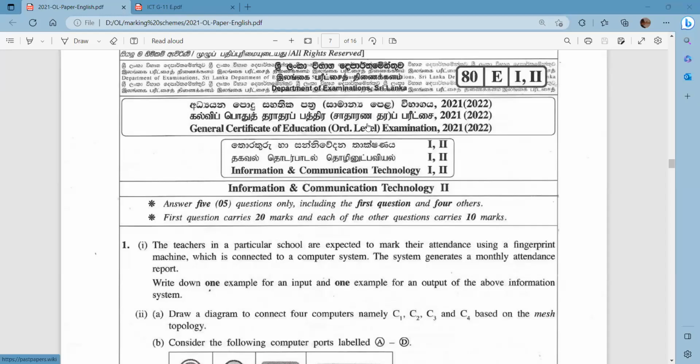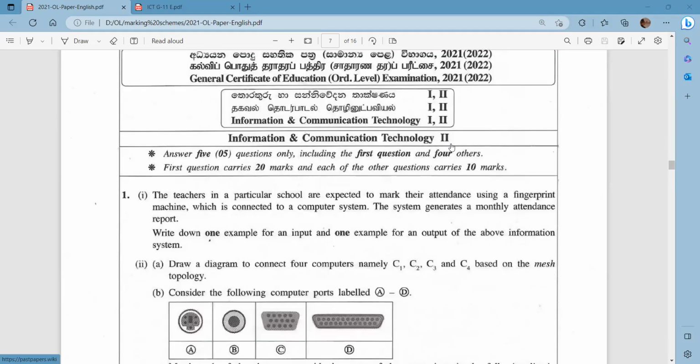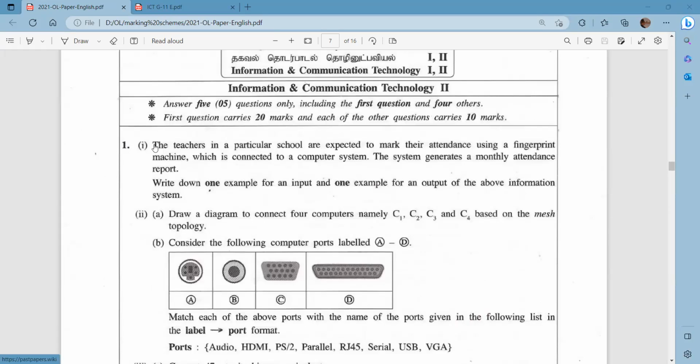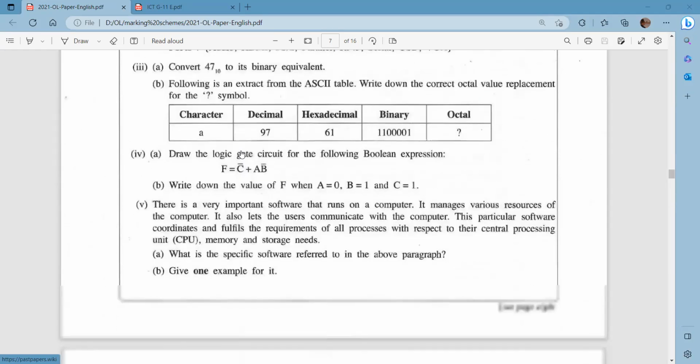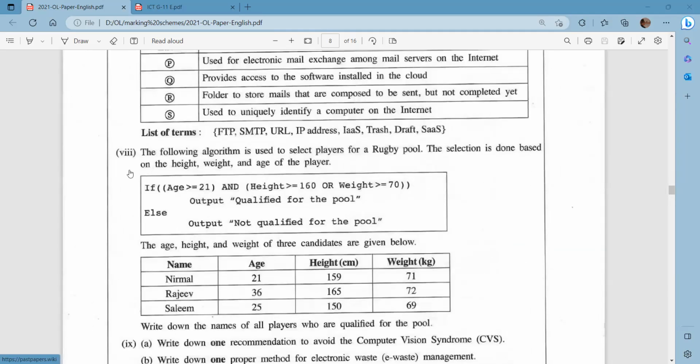Then let's discuss the Pascal questions in the second part of the 2021 O-level ICT paper. In there, you all know the first question is a compulsory question. In the first question, can you see the sub number, the Roman number 8? The following algorithm is used to select players for a rugby pool. The selection is done based on the height, weight, and the age of the player.